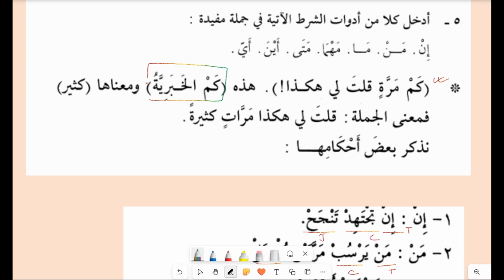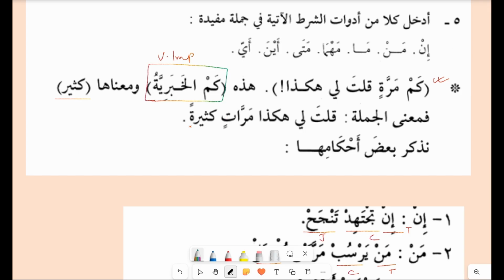Now you will learn about kam as kam al-khabariya, meaning giving you news. Kam maratin, how many times you say this to me? Wa ma'naha kathir, means so much. You're saying this so many times to me. Fama'na al-jumla qulta li hakadha marrat kathira.